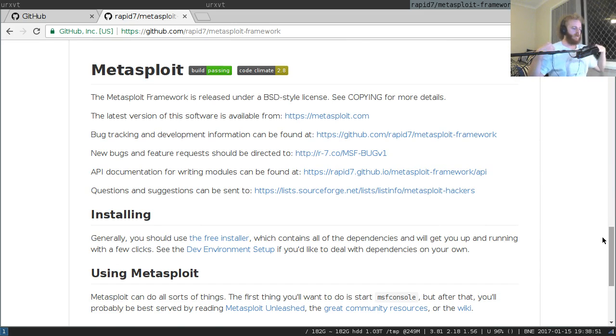So the framework itself is basically a shell, not a computer shell, but a framework. It's a skeleton that provides a whole bunch of helper functionality for exploit developers, and then it provides a whole bunch of operational helpers for exploit users.